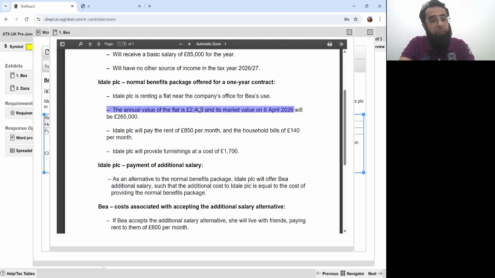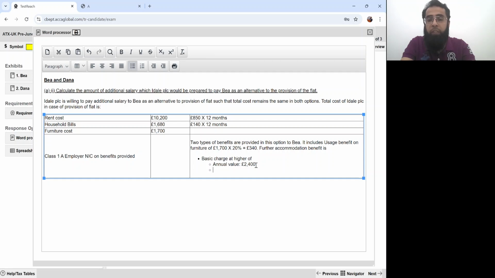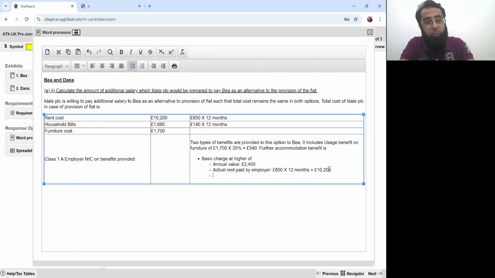Annual value is £2,400, and actual rent paid by the employer is £10,200, which we self-calculated. £850 into 12 months, that was £10,200. Just have some patience and listen to me. This is the basic charge.